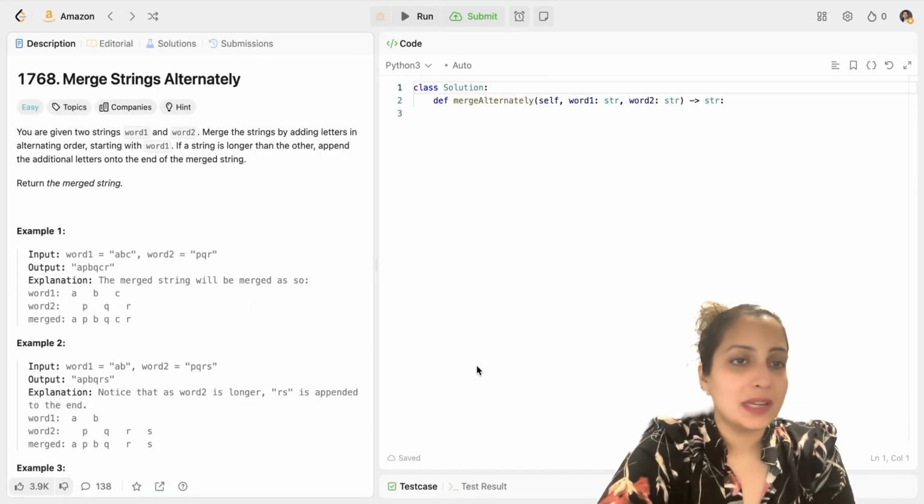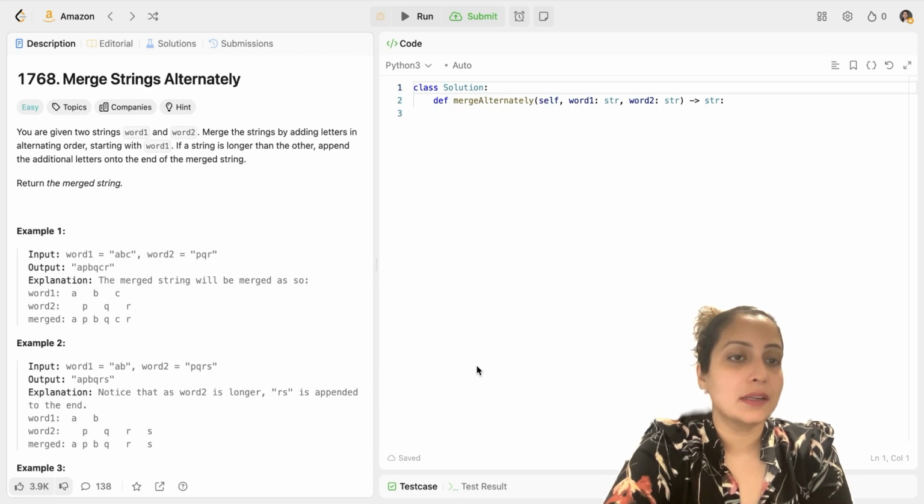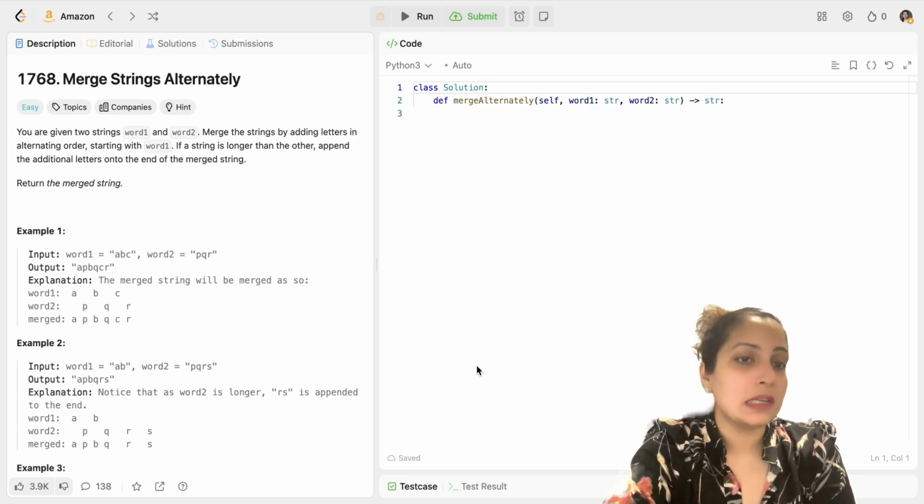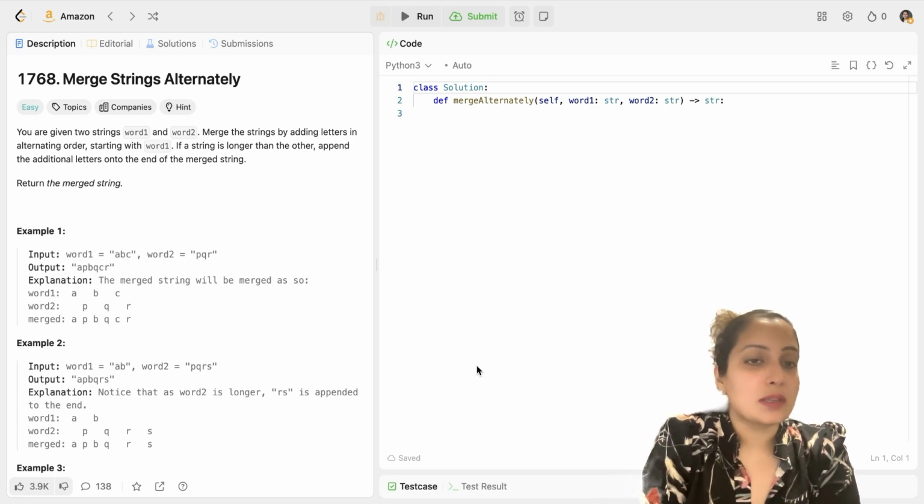Our fourth question is LeetCode 1768, merge strings alternately. It's an easy level question. It's an all-time favorite for Amazon, Meta, Microsoft, Google, Netflix in their last 1 month of interviews. So even though it's easy, it's important. So let's look at what this question says.